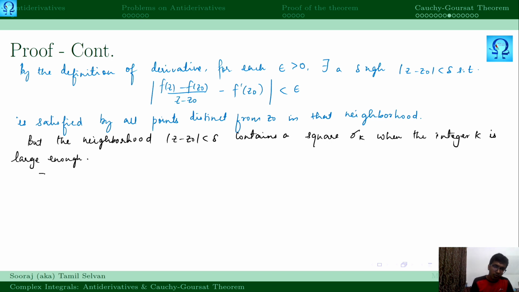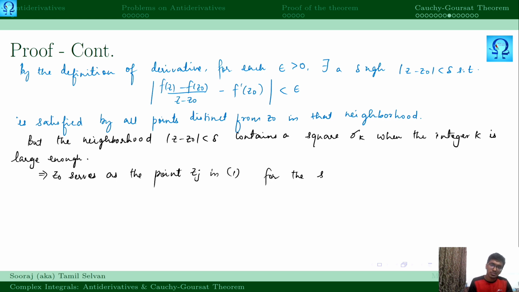So we conclude that z naught serves as the point zj in inequality 1 for the subregion consisting of the square sigma k, a part of sigma k.